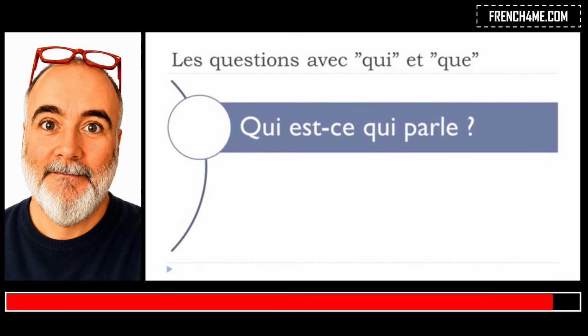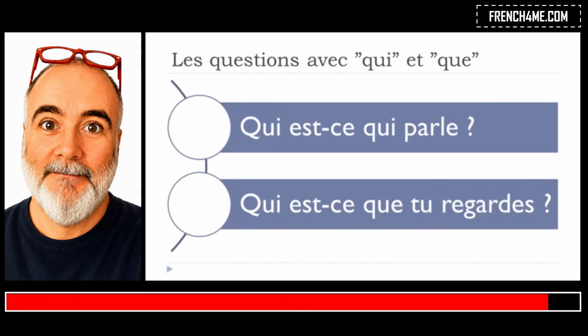Qui est-ce qui parle? So it's a question, okay? Second example would be, qui est-ce que tu regardes? So in both cases, these questions are mostly for oral use, because when we add this est-ce qui, est-ce que, normally it's when you talk, okay? If you write, you don't really need to put them. We've got some more formal way to write questions. We saw that previously, okay? But still, it's possible orally to use these structures.